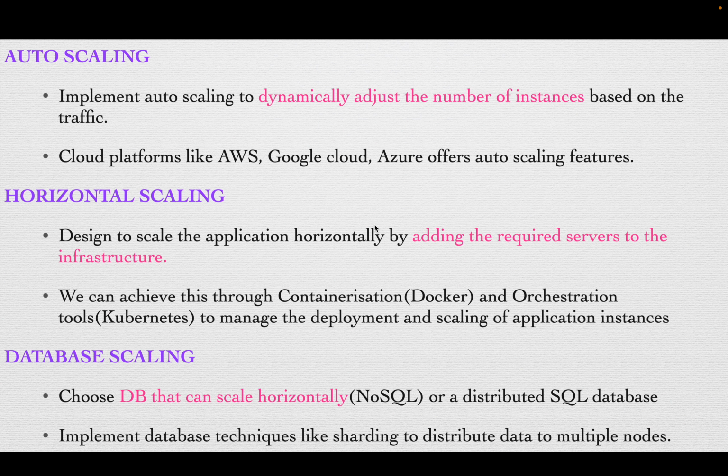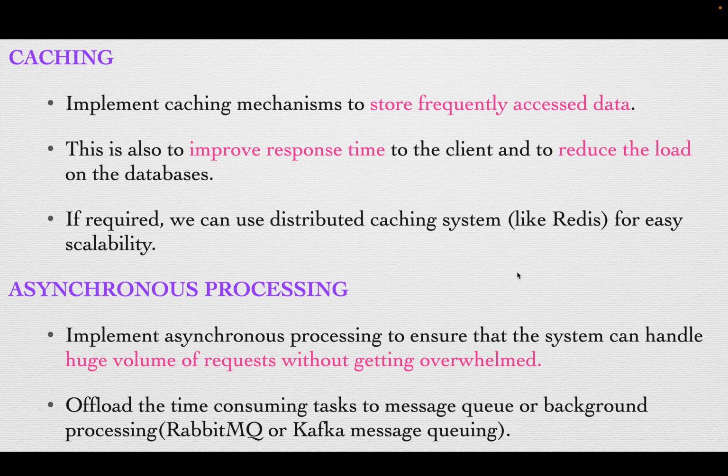Also, how can we achieve this horizontal scaling? We can achieve this using containerization techniques like Docker or orchestration tools like Kubernetes. These two will help us manage the deployment and scaling of the application instances. So my application instances will scale automatically up and down.